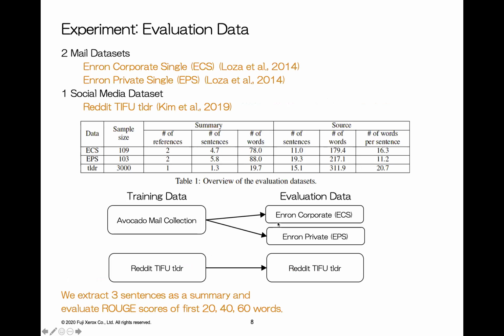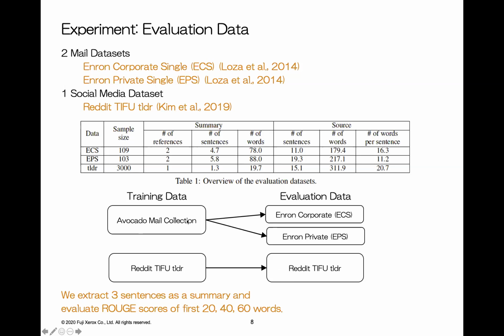For evaluation data, we have three datasets. Two of them are email datasets, and one is a social media dataset. The email datasets are a dataset of corporate mails and private mails. The details of the datasets are described in the table here. We have two training datasets and three evaluation datasets, so there's an inconsistency between the number of training datasets and evaluation datasets.